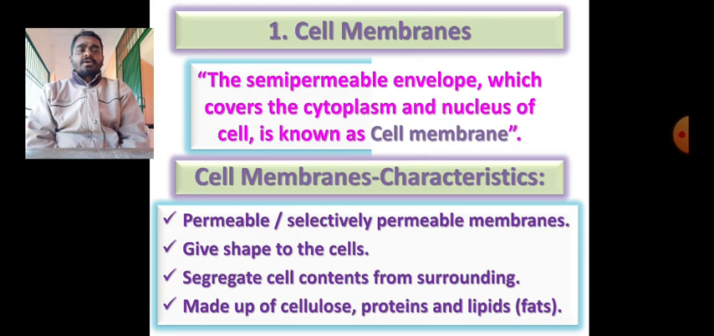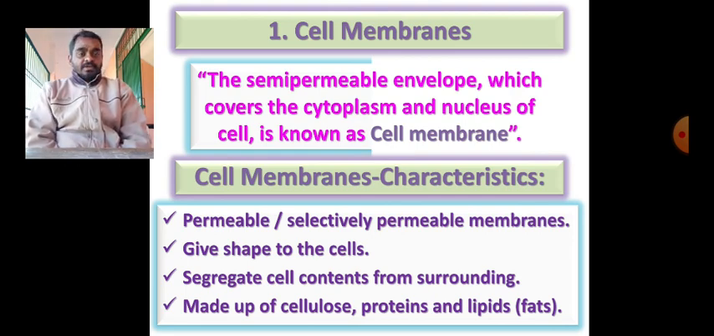So what is allowed? The basic food items, energy rich compounds are allowed. And what is not allowed? The toxins, some poisons, some unwanted chemicals are not allowed. In such a way the cell membranes are highly sensitive. So that characteristic is called permeability. Some cell membranes are permeable in nature, some are selectively permeable in nature. Selectively permeable means allowing only particular things, not all.